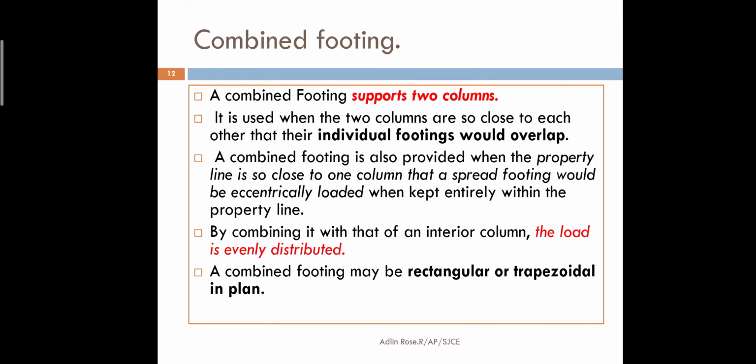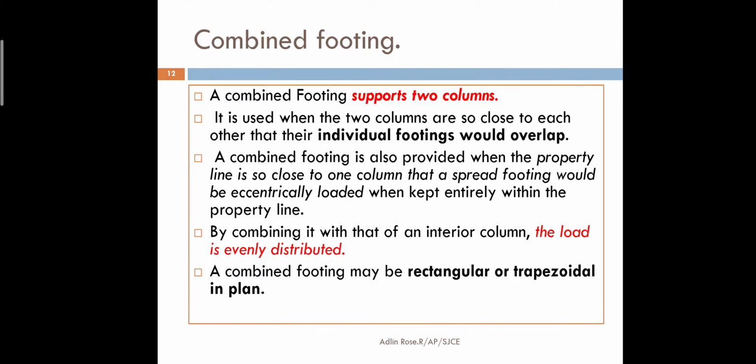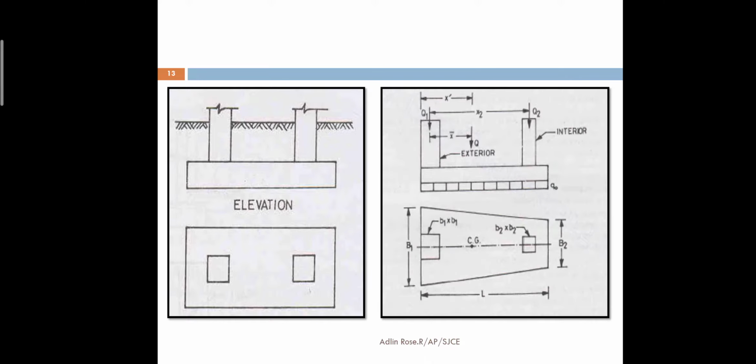In the plan we can see the combined footings can be rectangular or trapezoidal. You can see the two columns connected to one concrete strip, one concrete pedestal, or one footing. Two columns connected to one foundation is going to be a combined footing. And in the plan, if it is a rectangle, then it is called a rectangular combined footing. And this is a